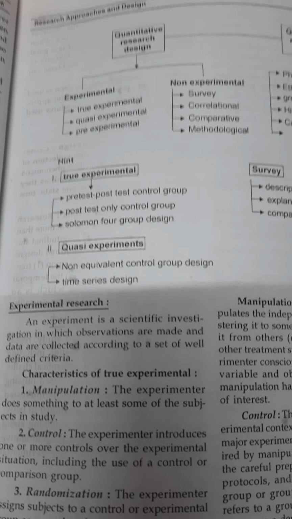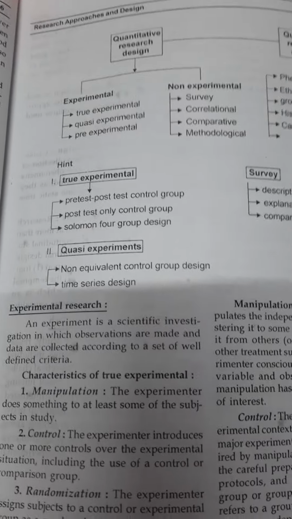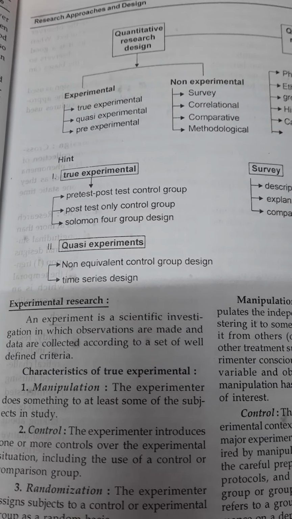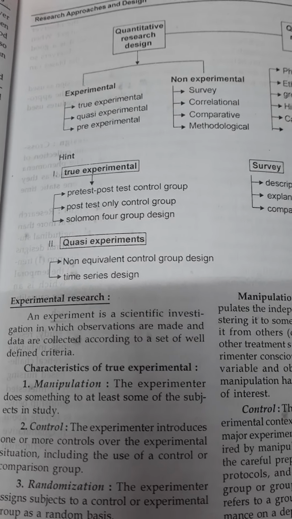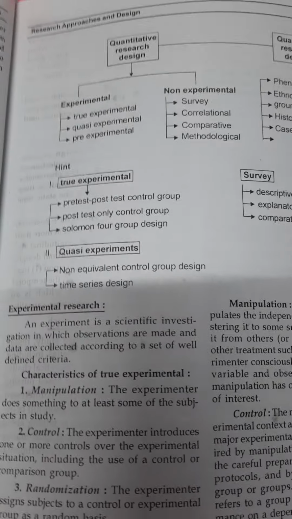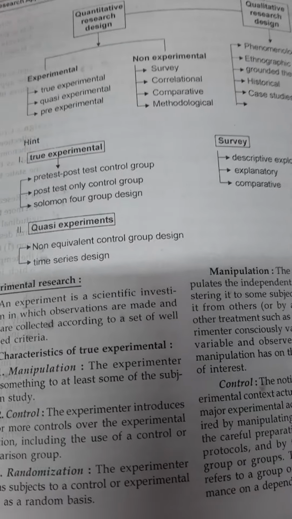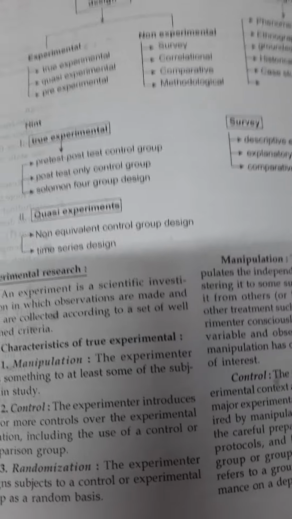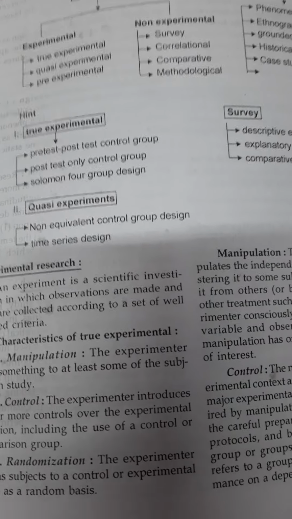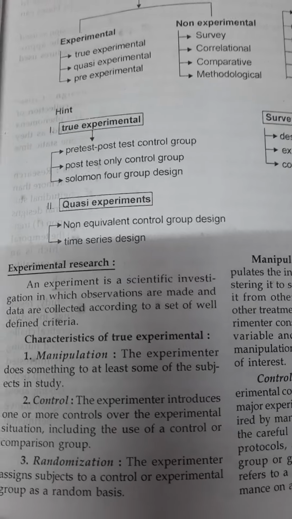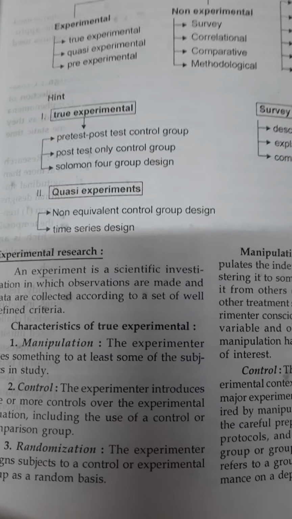Okay, groundnut cake, not groundnut candy. We have given groundnut candy to the pregnant mothers in one group, and in another group we didn't give it. After 1 month we assessed that those who had taken the groundnut candy had increased HB. That is what we call a true experimental design. Okay, then the next one is quasi experimental.